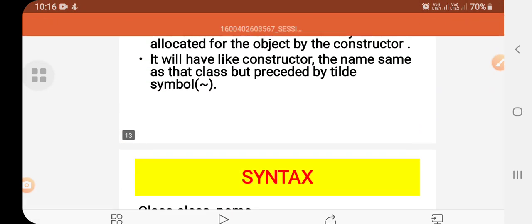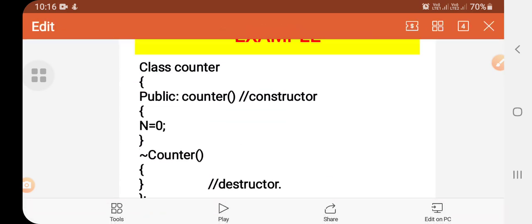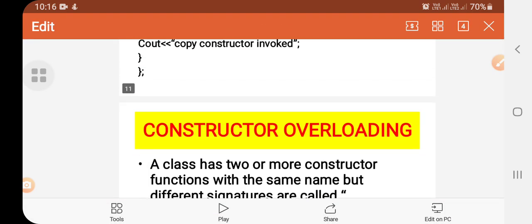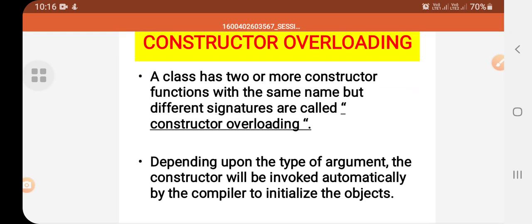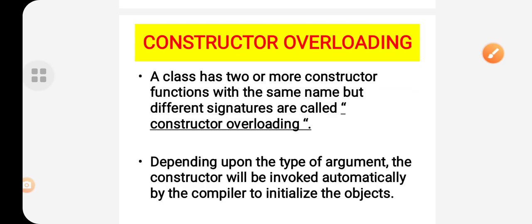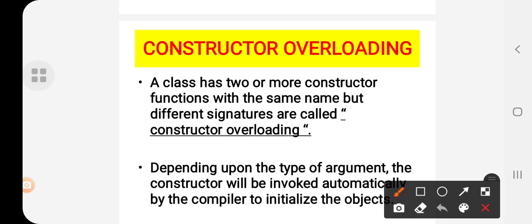Okay. So the next concept is constructor overloading. See, you all know about function overloading. Is it right? Function overloading means what? Two or more functions having the same name and different numbers of parameters or different types of parameters. In the same sense, the constructor can also be overloaded.